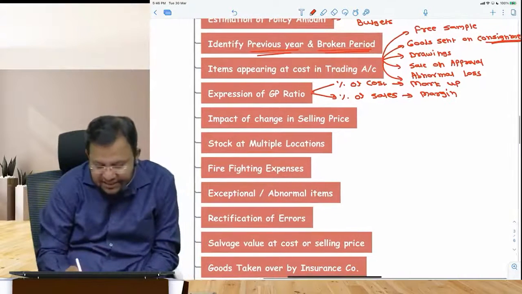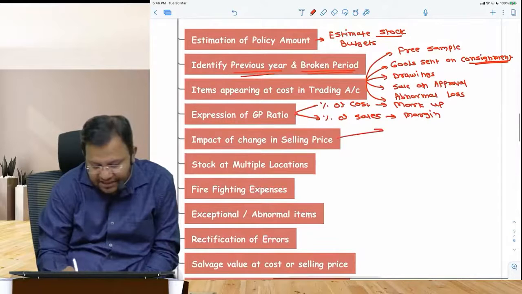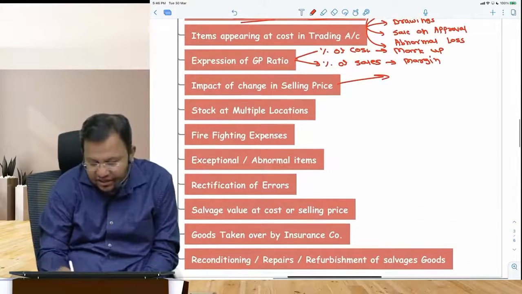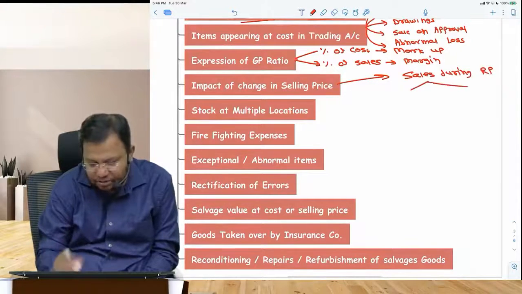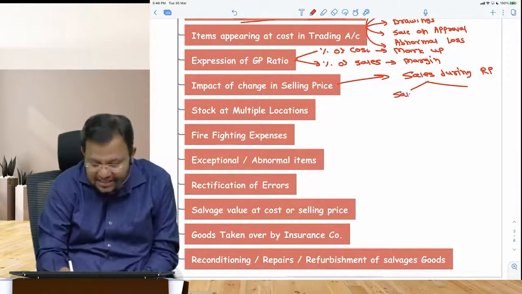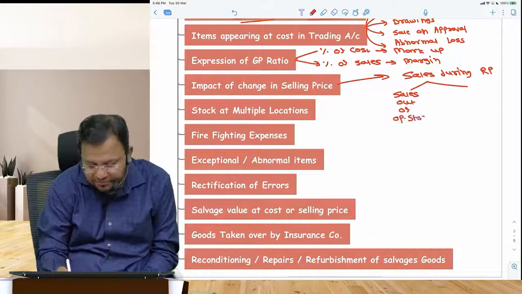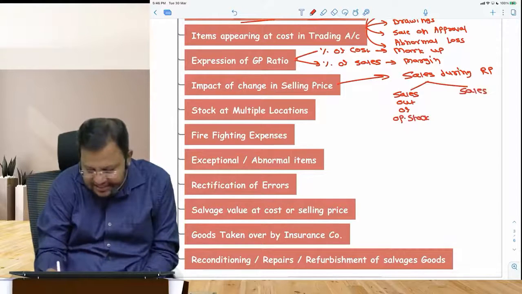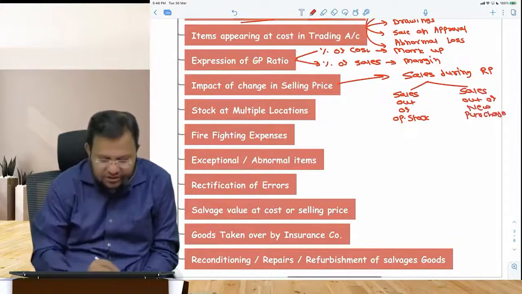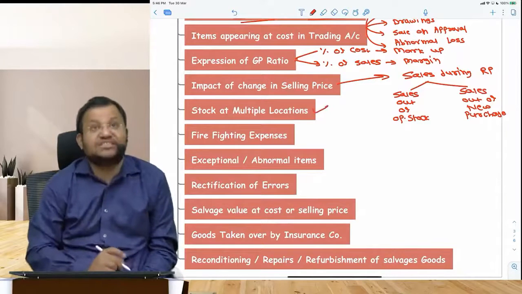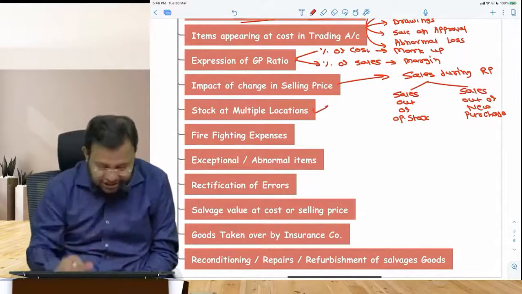Impact of change in selling price. So what will you have to do? Whenever there is a change in selling price in the current year, you have to identify sales during the reconciliation period. Sales during the reconciliation period are to be bifurcated into two parts: sales out of opening stock and sales out of new purchases. You should be able to identify a breakup between the two. Stock at multiple locations, if it is there, fire affects only one location.